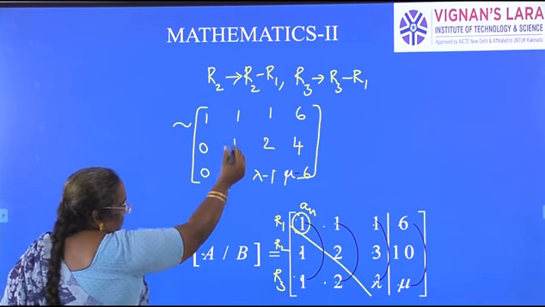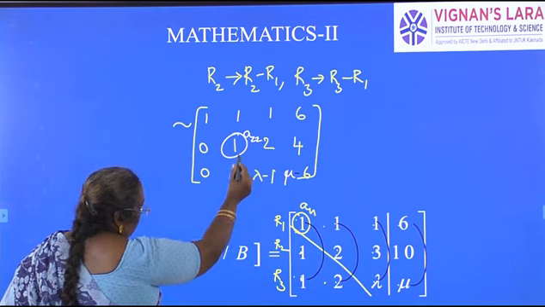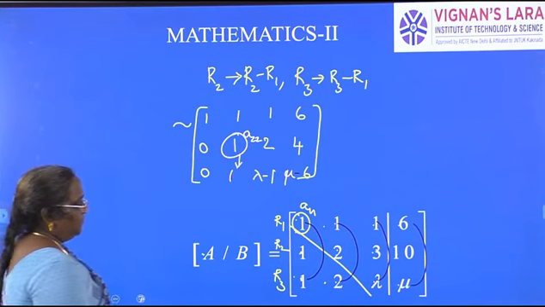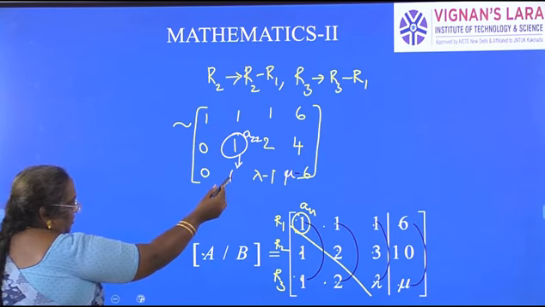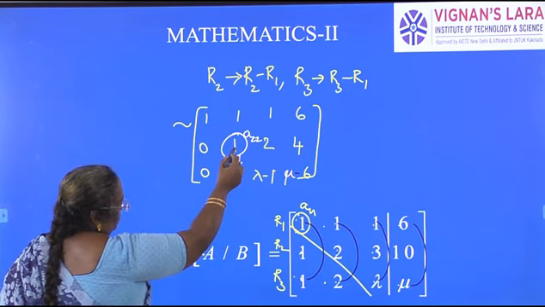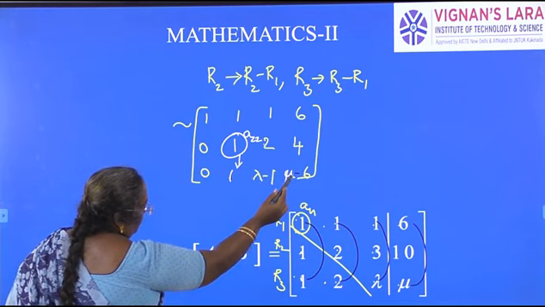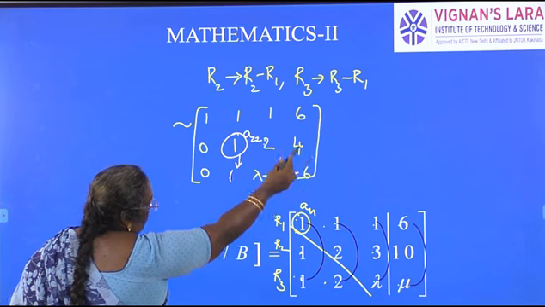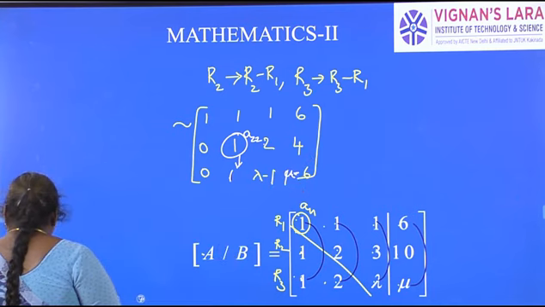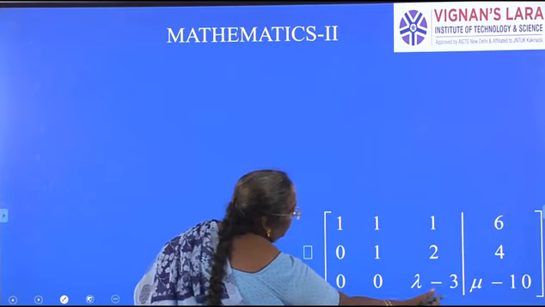So now again there is one more step. What we have to do is use A22 and make the element under that 0. If we do that, only this row changes. So what do we get here? 1 minus 1 is 0, lambda minus 1 minus 2 is lambda minus 3, mu minus 6 minus 4 is mu minus 10. This is what we get.